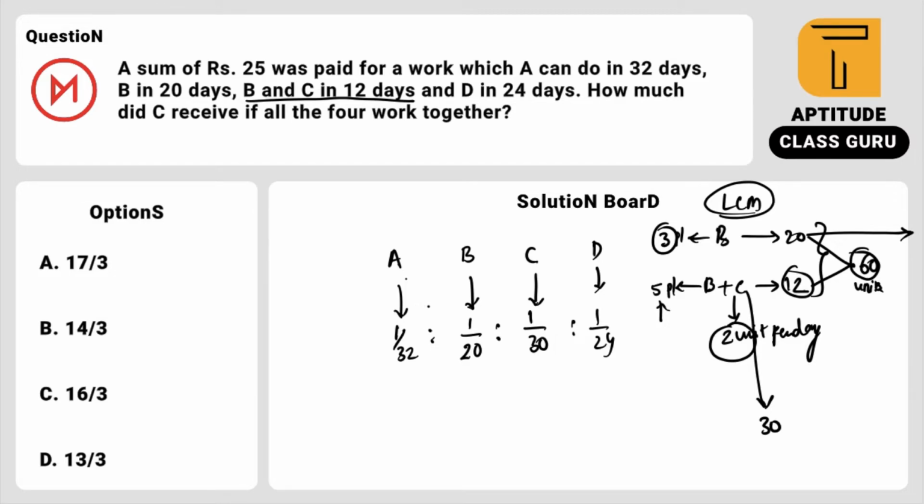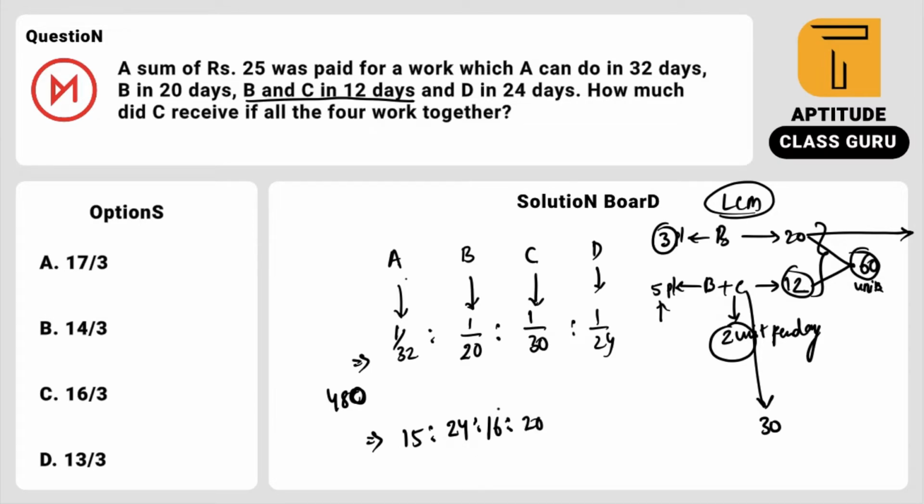So the ratio of individual work per day of A, B, C, D is 1 by 32 is to 1 by 20 is to 1 by 30 is to 1 by 24. The LCM of 32, 20, 30, 24 is 480. So we have to convert the normal fractions to normal integers. If you multiply by 480, we are left with the answers: 32 gets cancelled 15 times, 20 cancels 24 times, 30 is cancelled 16 times, and 24 cancels 20 times.